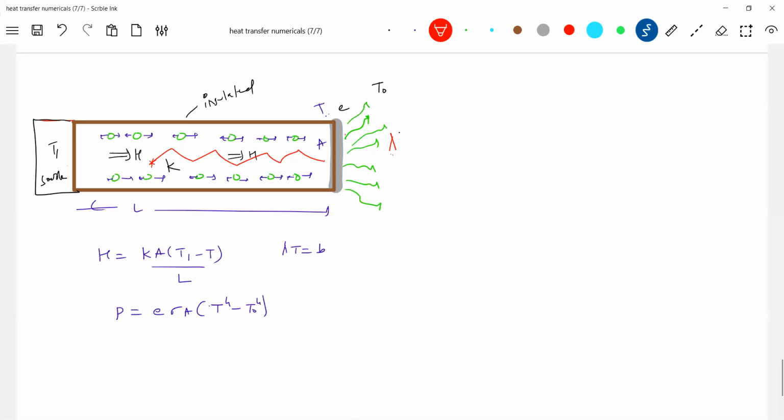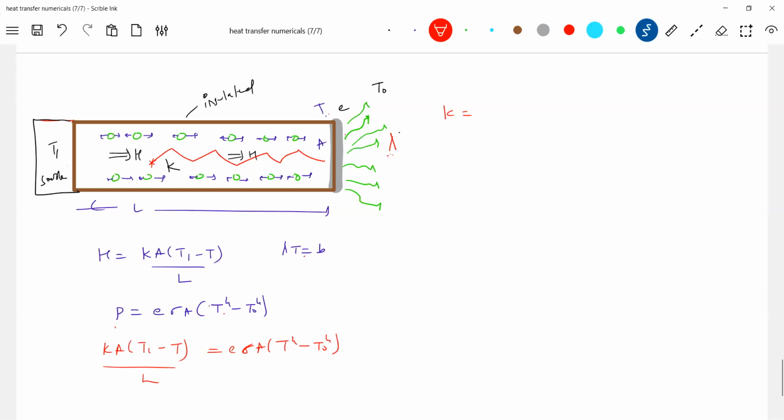Instead of T, if I give lambda, then you can replace T in terms of lambda. So what is this power P? P you can write as K A (T1 minus T) by L. Okay, what unknown things are there? A will get eliminated. You can find out the thermal conductivity of the rod.